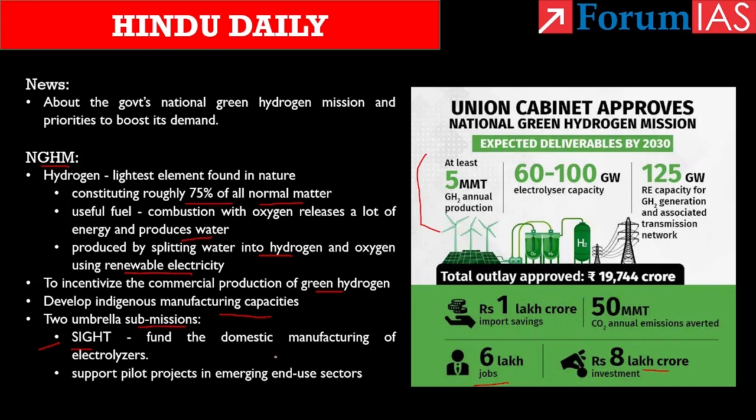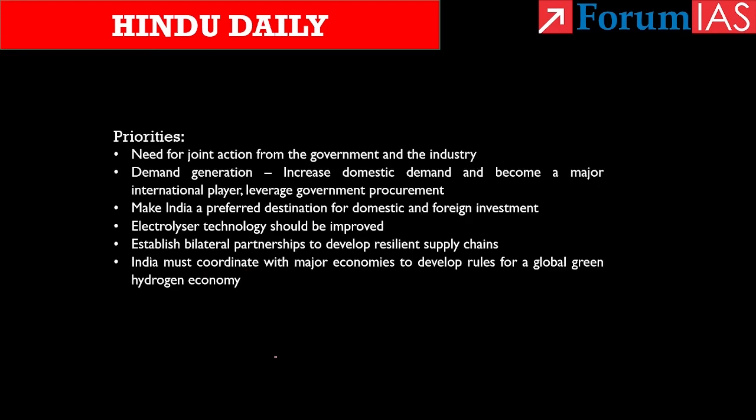Now let us see the priorities that are mentioned in the article. Firstly, the article highlights the need for joint action from the government and the industry. It says that public and private sectors should act in sync with the priorities that are listed below. First priority is the demand generation. Here, the demand for green hydrogen should be first generated within India and only then India could become an international player. For this purpose only, the sub-scheme SITE was framed.